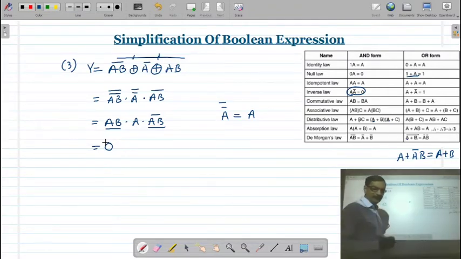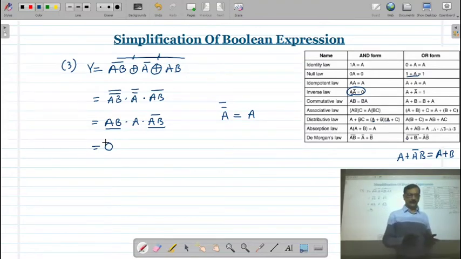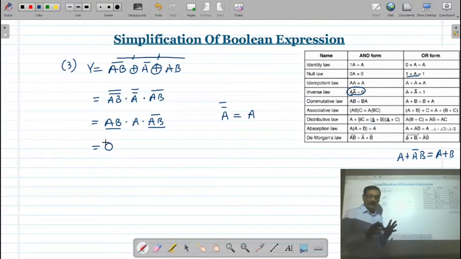Now we will see a few examples with the logic circuit. The logic circuit is given with some logic gates, and the number of logic gates will be there, and then you have to simplify this logic circuit.